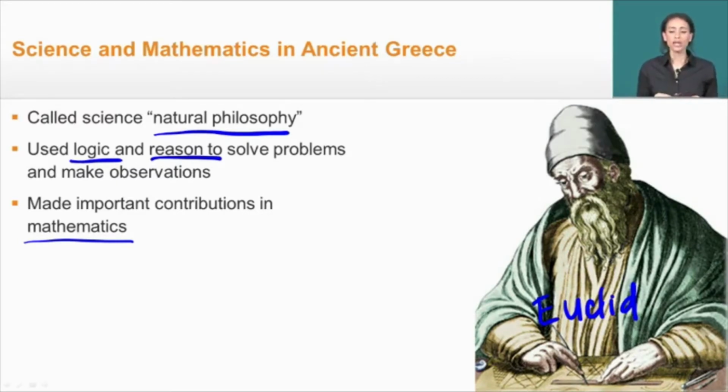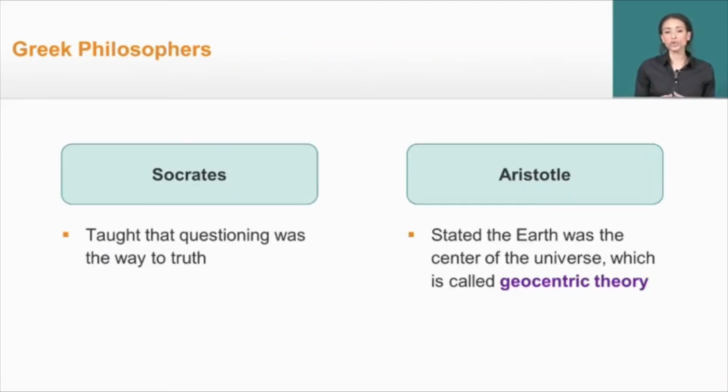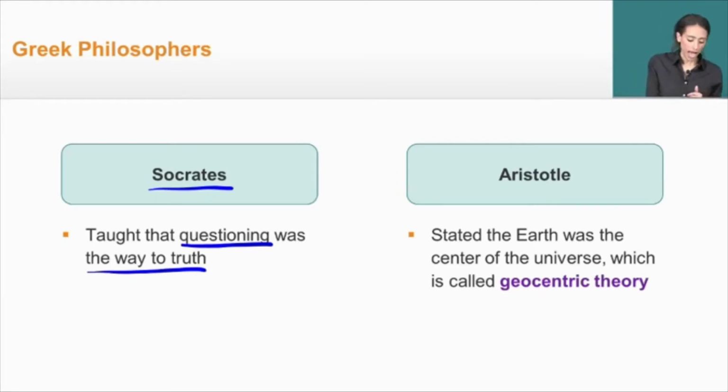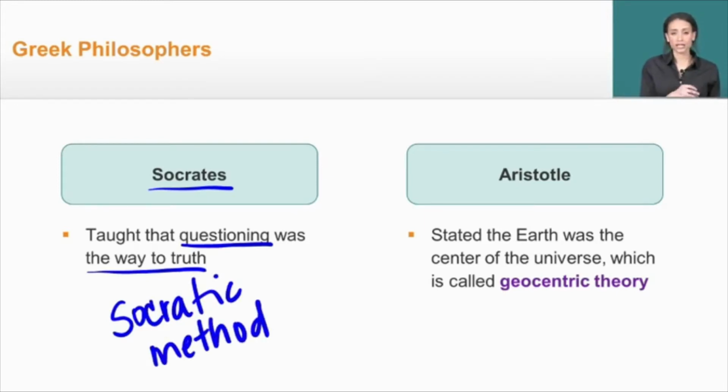Now, these Greek philosophers are not only influencing math, they're also influencing the way we think about ourselves and our place in the world. Socrates and Aristotle are two of the most famous of these Greek thinkers. Socrates is known for developing a system of questioning the world. He believed that questioning and developing these clear definitions was the way to understand what was happening around us. And we call this system of questioning today the Socratic method. So his teachings have also withstood the test of time.